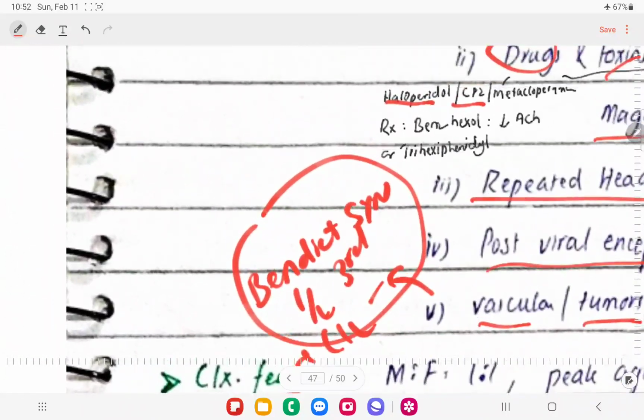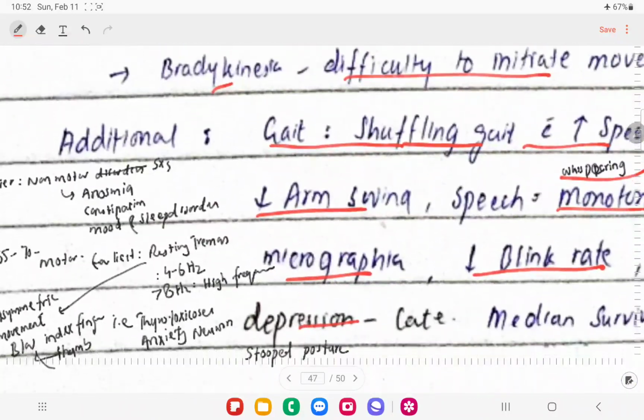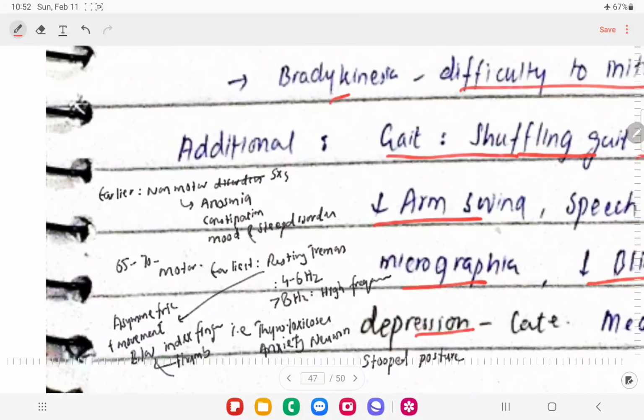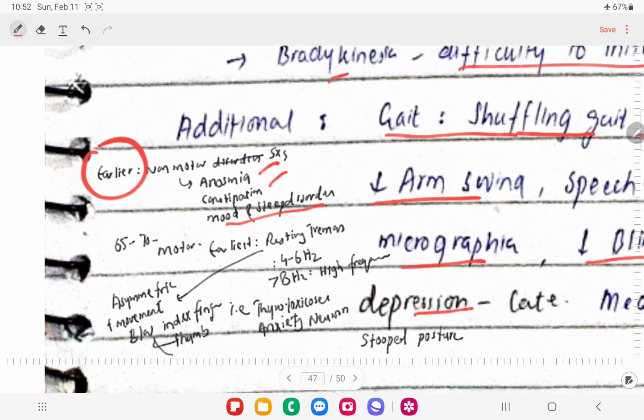Let me talk about some of the non-motor symptoms that we see in these patients. They will have anosmia, constipation, and mood and sleep disturbances, right? These are the features that we get initially in these patients. When they reach 65 to 70 years, we will see the motor symptoms. We're going to see resting tremors, and resting tremors will be of 4 to 6 hertz, right?